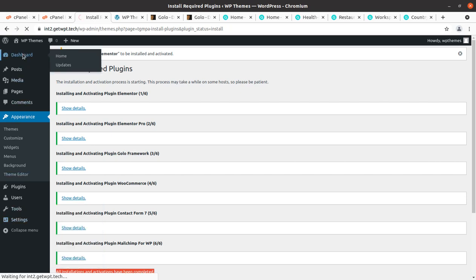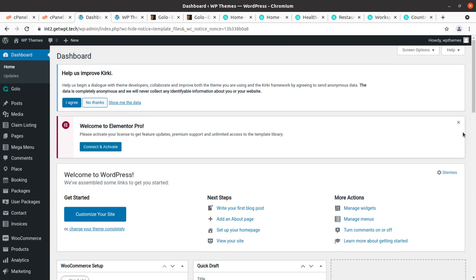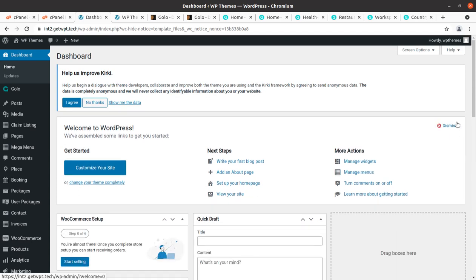Simply click on the dashboard. We have a target website like any of these pre-made demos. And okay, if you are not using the WooCommerce component, that is, if you are not selling anything using e-commerce features of this theme, you can deactivate the WooCommerce plugin, and also you can delete it.